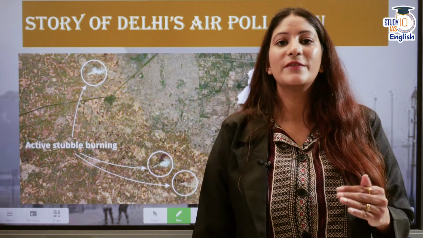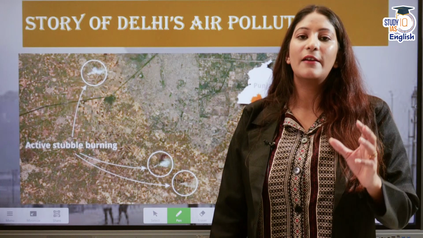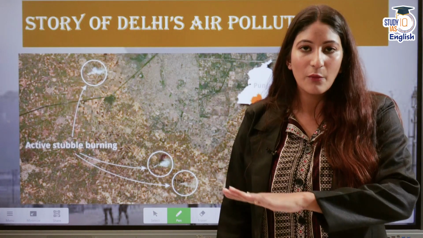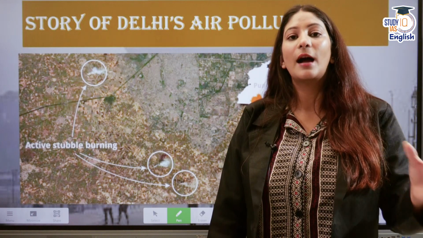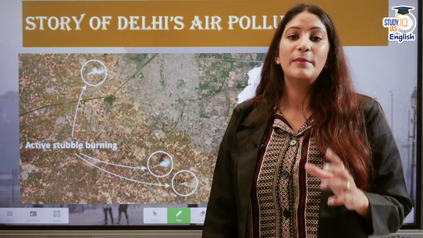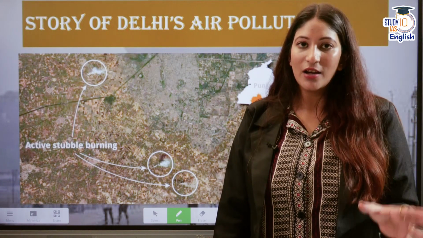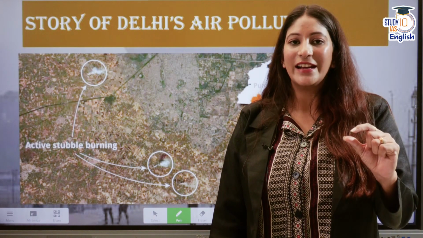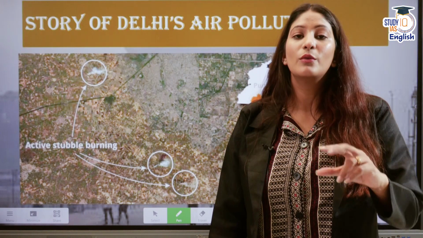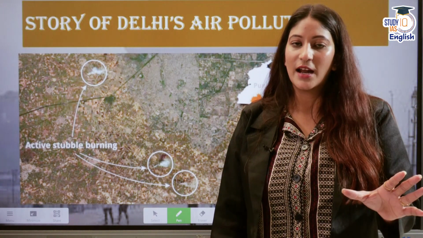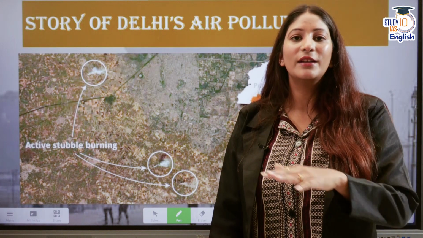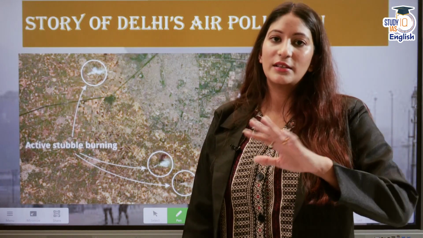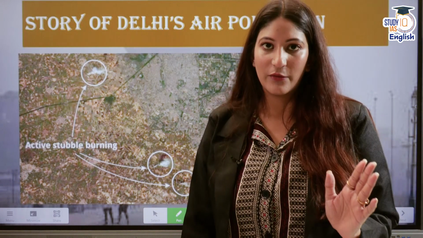Now, stubble burning is one of the major factors that come into play, because after the Kharif season ends, the stubble, the leftovers of the Kharif season, have to be put away so that the Rabi season crops can be planted. Because agriculture is practiced on such a large scale in these states, they have a very little window to get the Rabi crops planted. In this little window of time, they have to get rid of all the stubble. So what do they do? They burn it, and this is the easiest way for them.